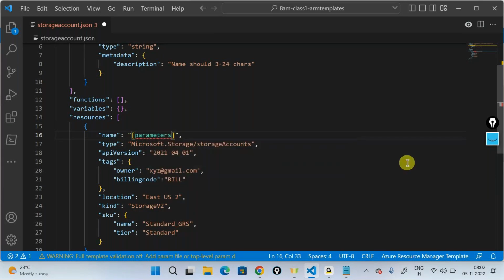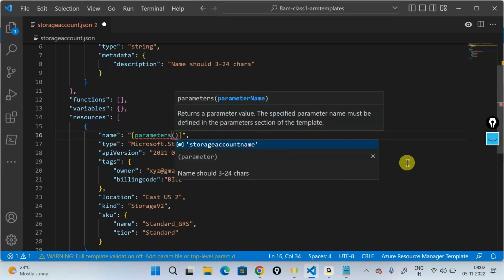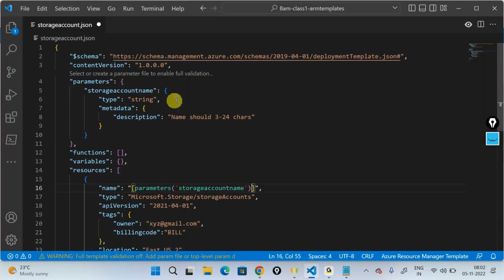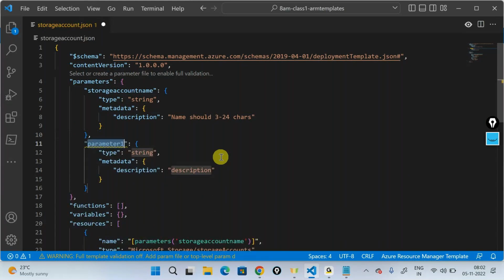After that, I just put one open parenthesis. Automatically, it's saying, okay, I see you declared only one parameter called storage account name. Is this the one that you want to use? I'll say yes. I can also declare one more parameter, for example, this parameter at line number 9. I'll say comma, Control Space, another parameter called location. In this string, I'll say location in which you want to create the storage account.